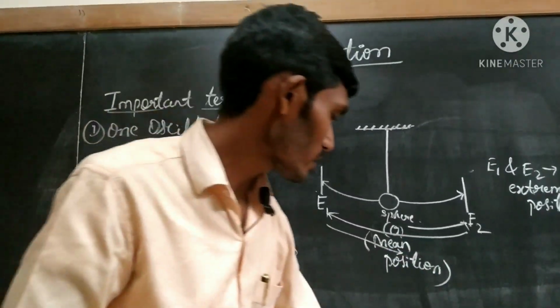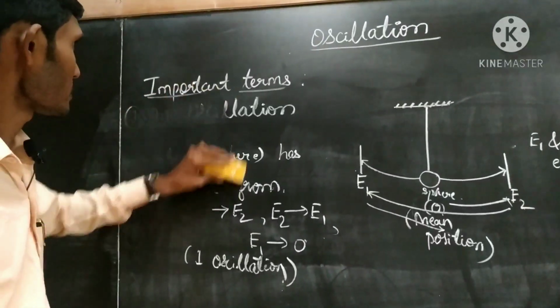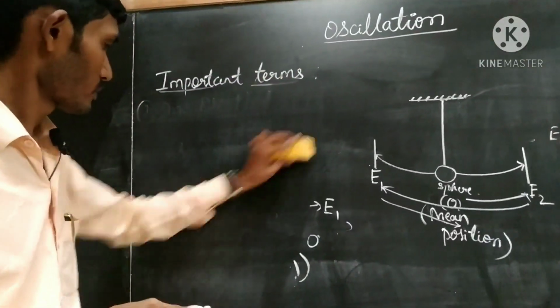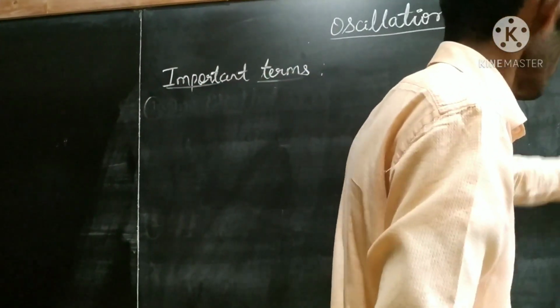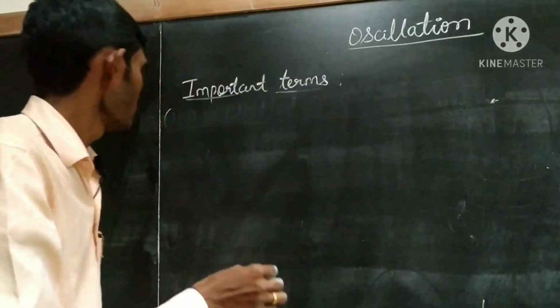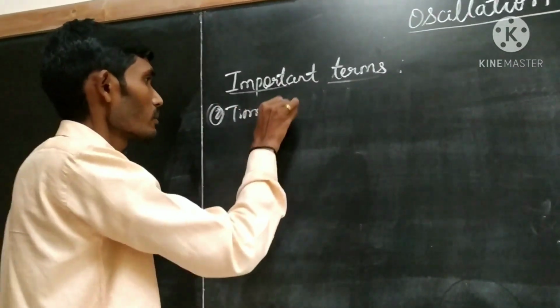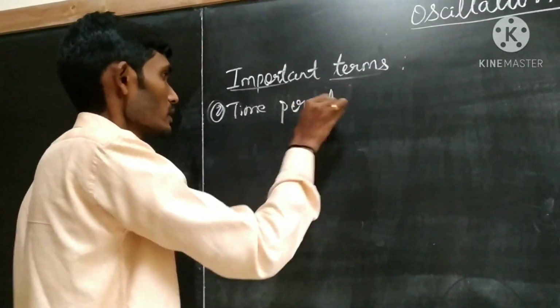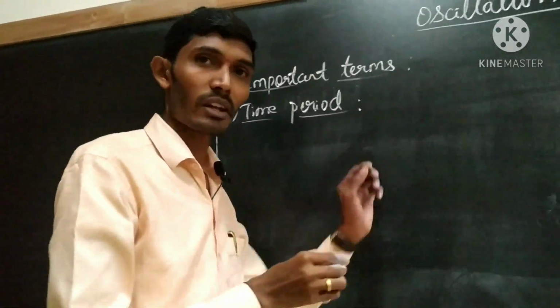Now let us move towards the second important term, that is time period. Let me write the definition.